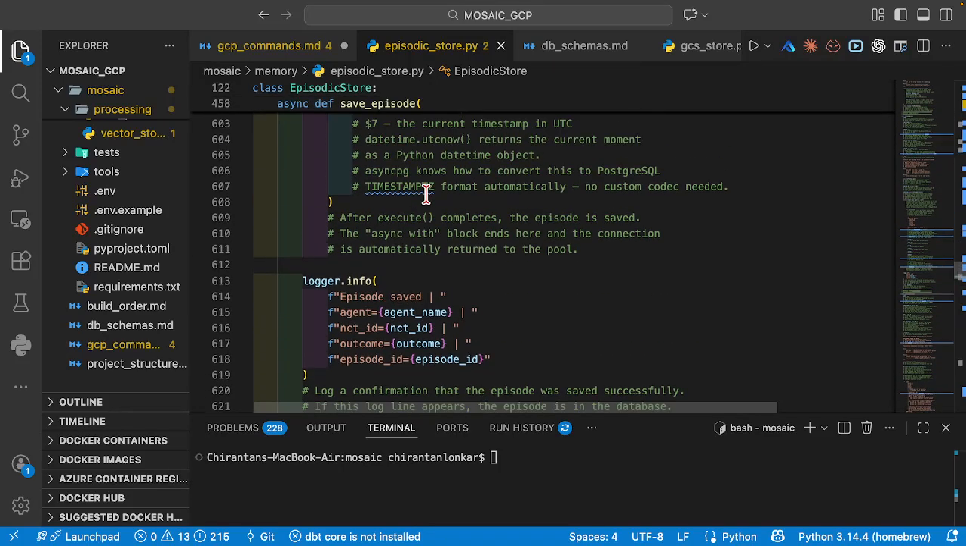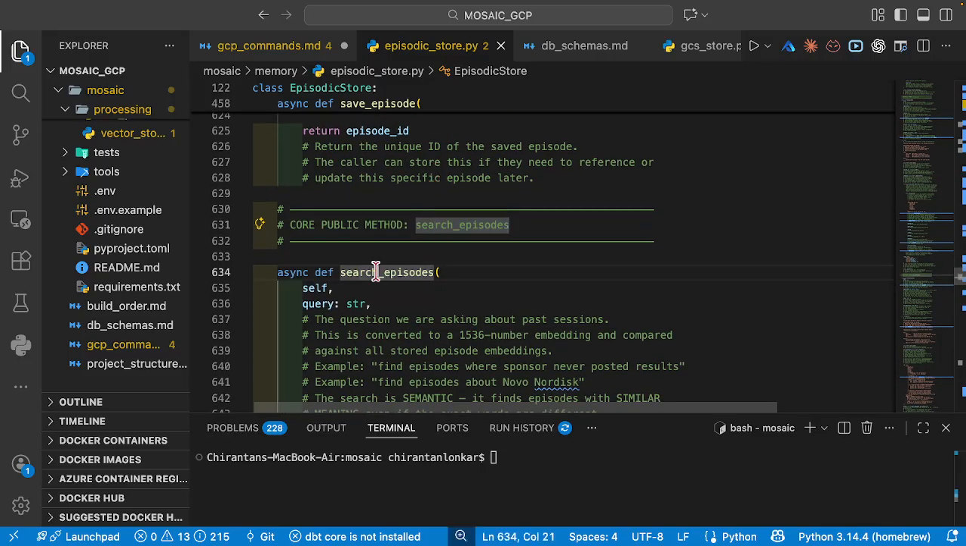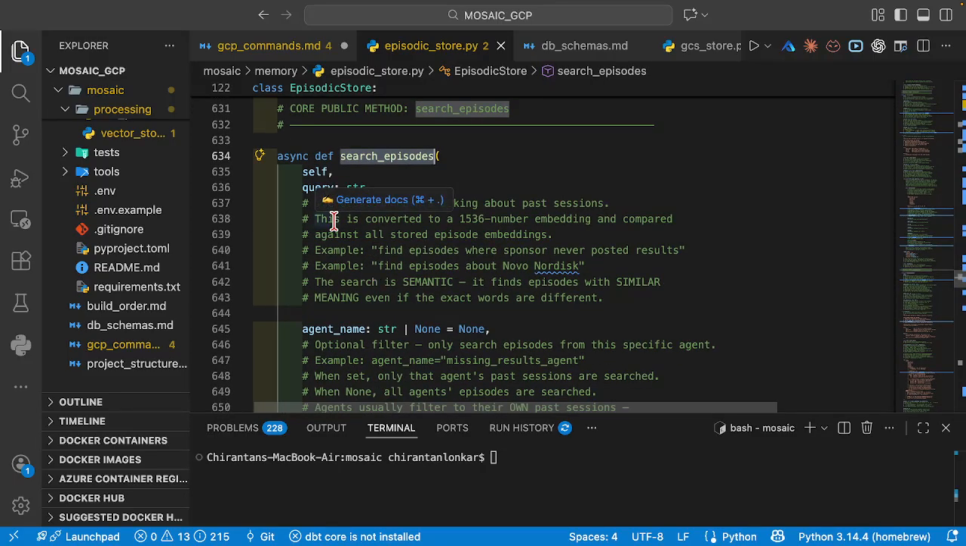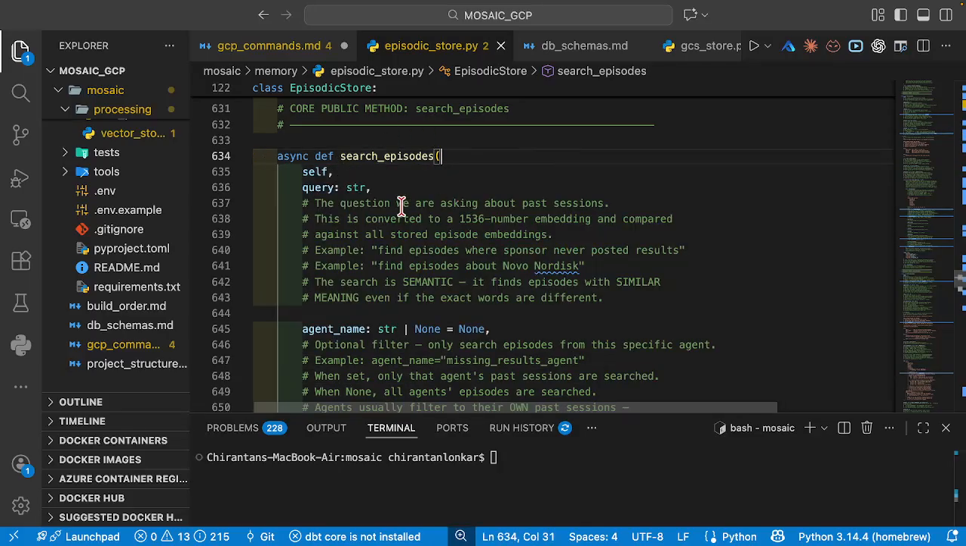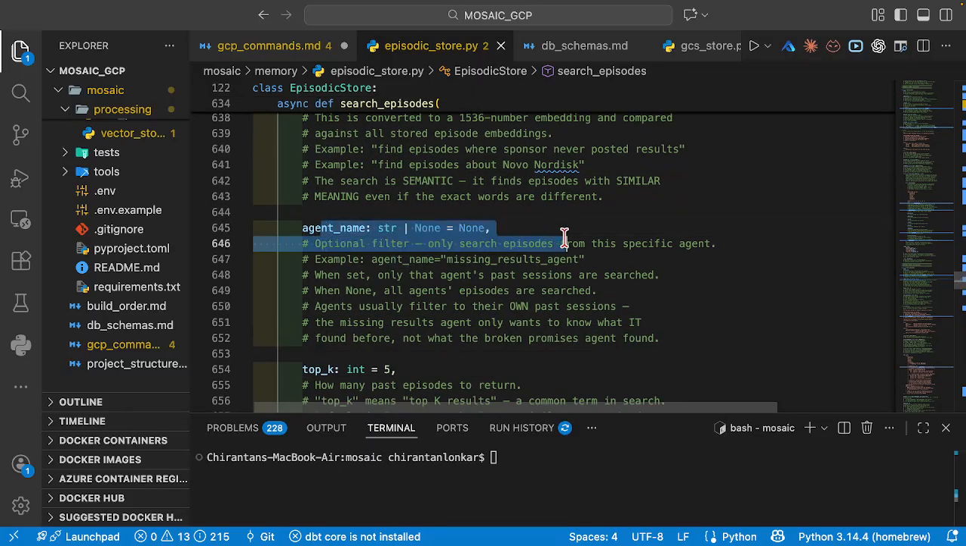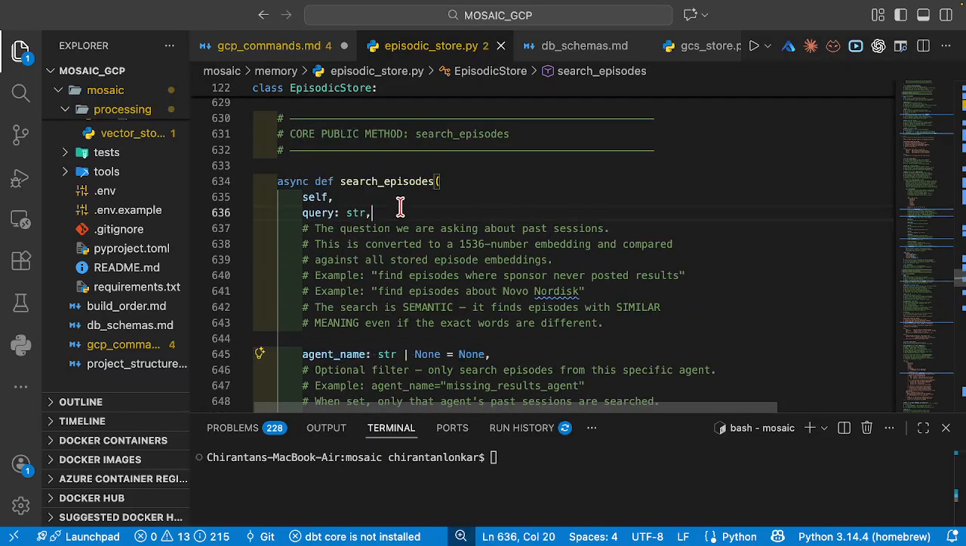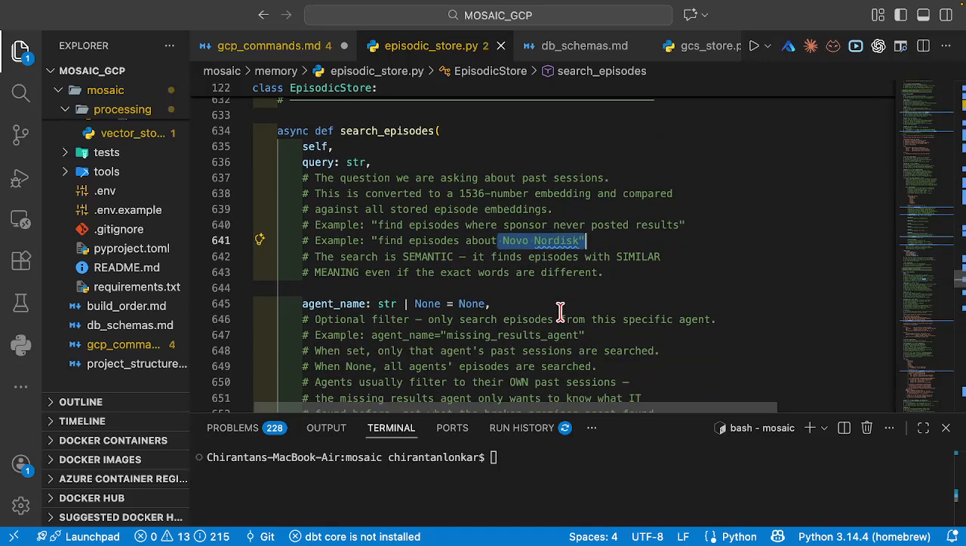Then what we're going to do is, once we have saved the episodes, we're going to search through those episodes. So when we search, for example, if a user query comes in, first and foremost it is going to take the user query. Then it is going to take the agent name. For example, let's say the user puts in a query: find the episodes where sponsor never posted results, or find episodes about Novo Nordisk, which is a well-known pharma company.